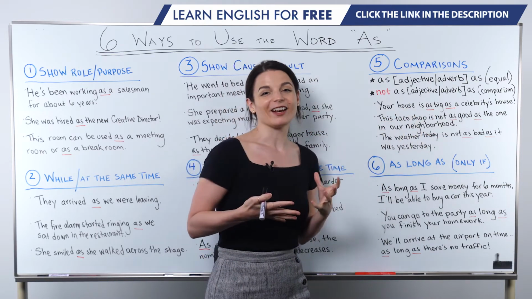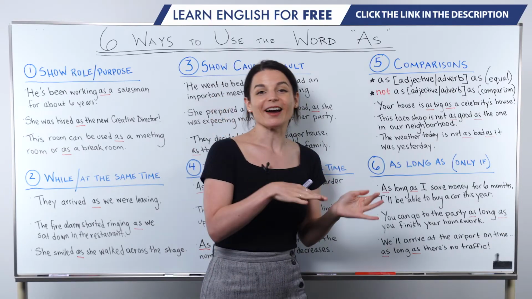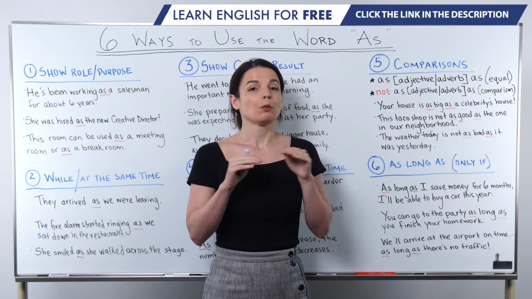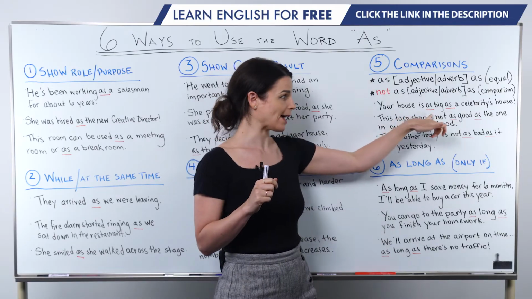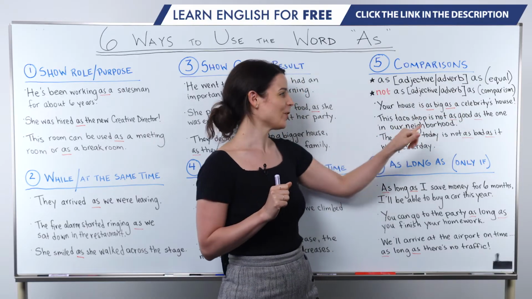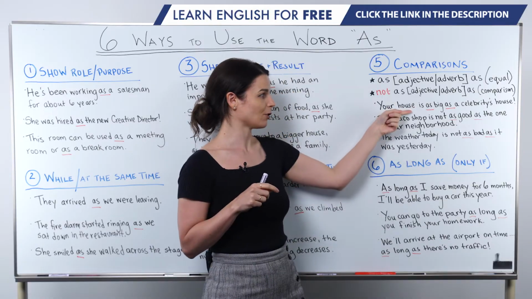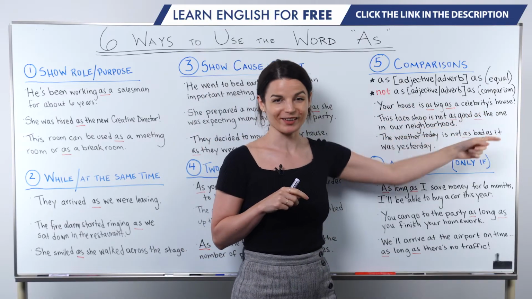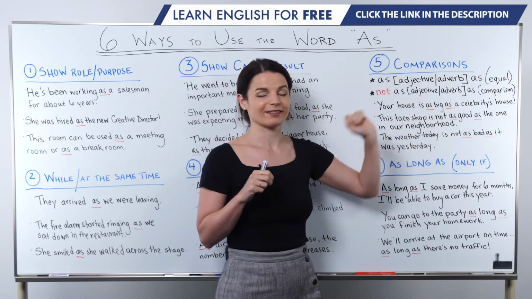We use "than" a lot when we make comparisons, like your house is bigger than my house, for example. But when we want to show that two things are equal, we use this "as" around our adjective, no "than" here, okay? Noun 1, your house. Noun 2, celebrity's house. Connect them to show they are equal with "as big as," okay?